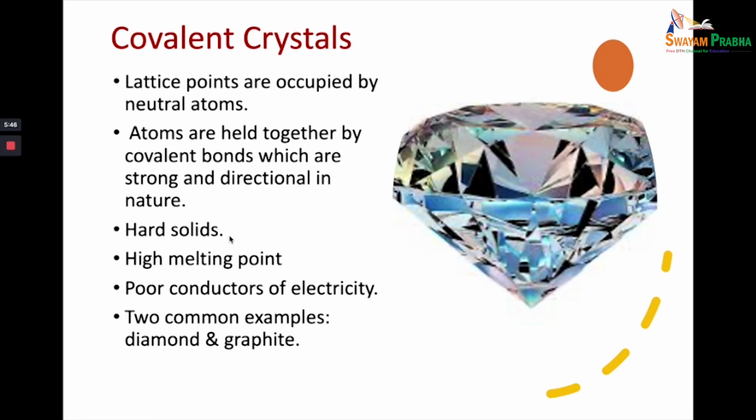They are extremely non-volatile and possess very, very high melting points. They are electrical insulators even above their melting points. They require high energies to separate them into constituent atoms. So the two common examples that we study of covalent crystals are diamond and graphite.